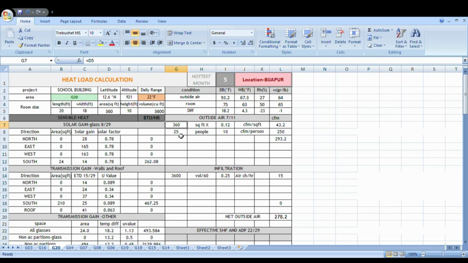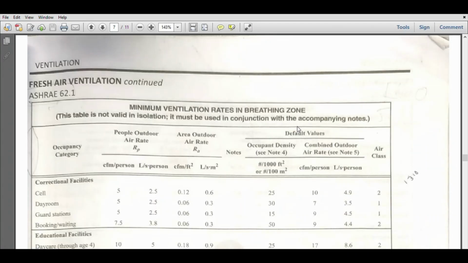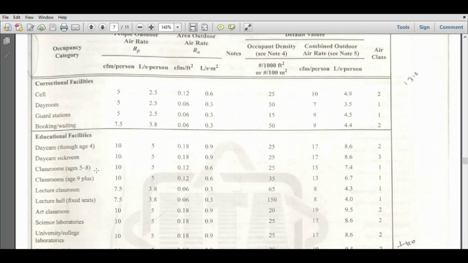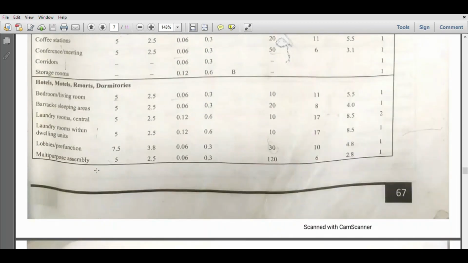And people, I will show you from the furniture plan. It is 25 people. I will show you how we got the CFM per person and CFM per square feet values. This is the minimum ventilation rates in breathing zone. So our area is